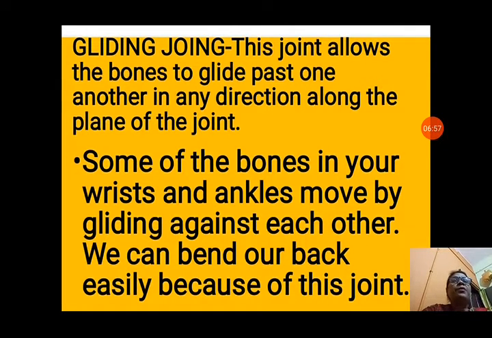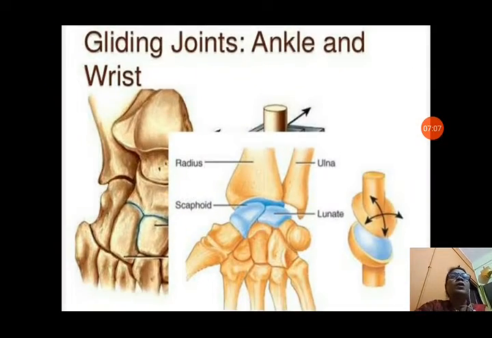We can bend our back easily because of this joint. Our vertebrae also glide over each other. So, we can bend our back with the help of this gliding joint in our vertebrae. Gliding joints, you can see the wrist.